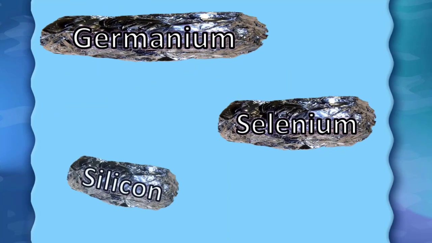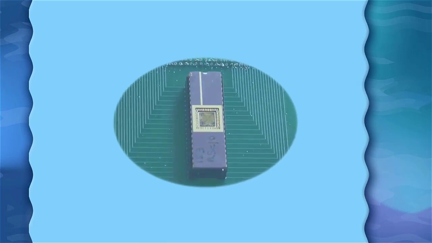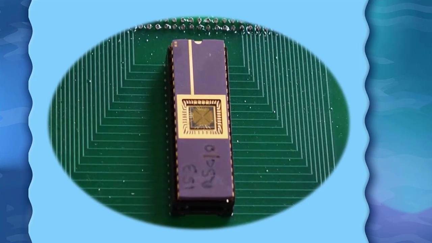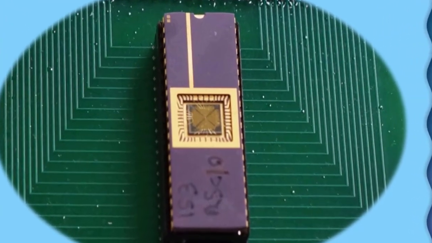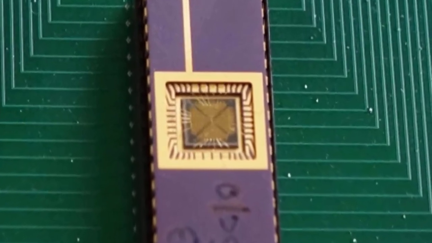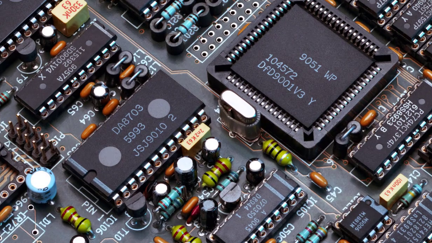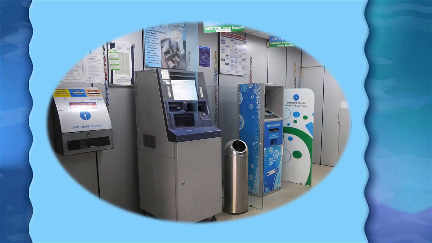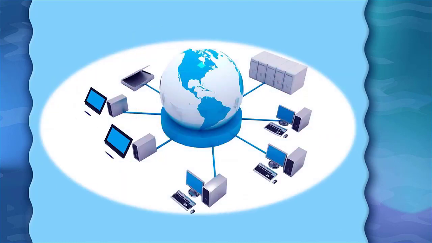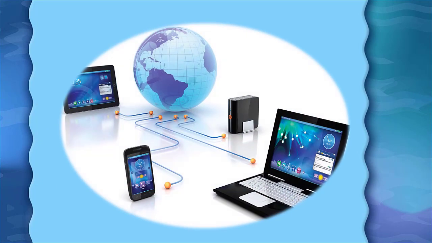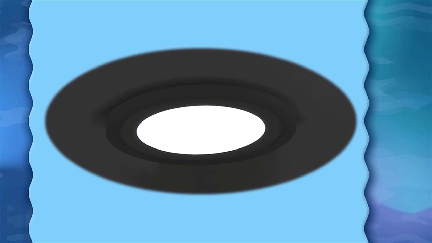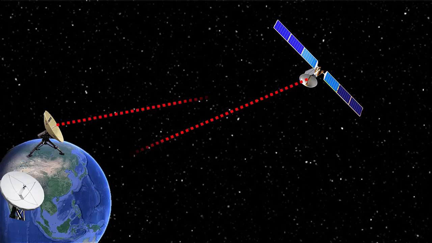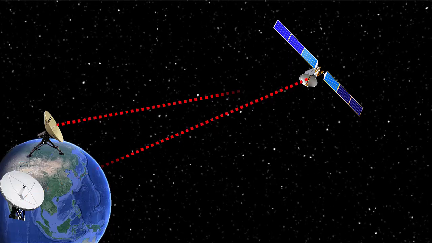This type of material is called a semiconductor. This special ability of semiconductors helps to construct brains in electronic devices. In addition to consumer electronics, semiconductors play a central role in the operation of bank ATMs, trains, the internet, communications, etc. From glowing lights to revolving satellites, all are working with the help of semiconductors.